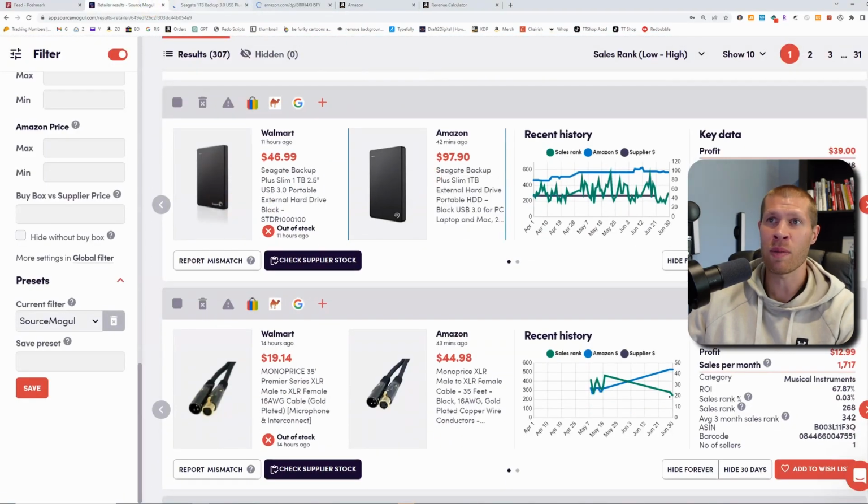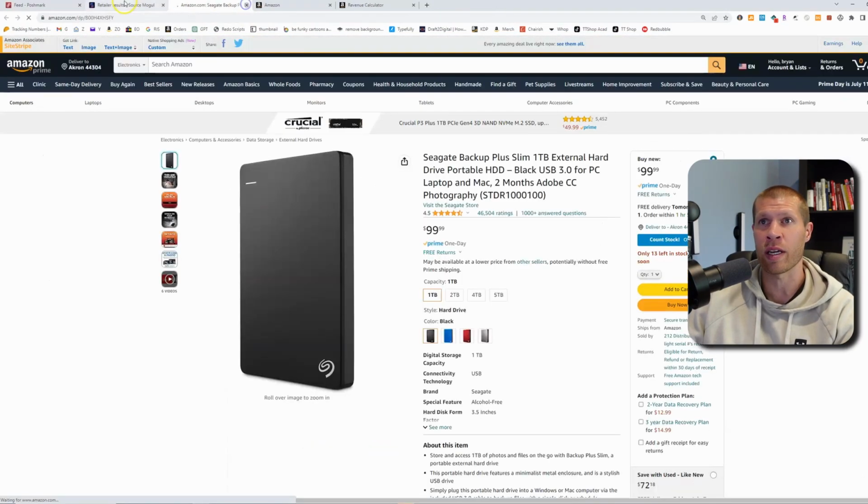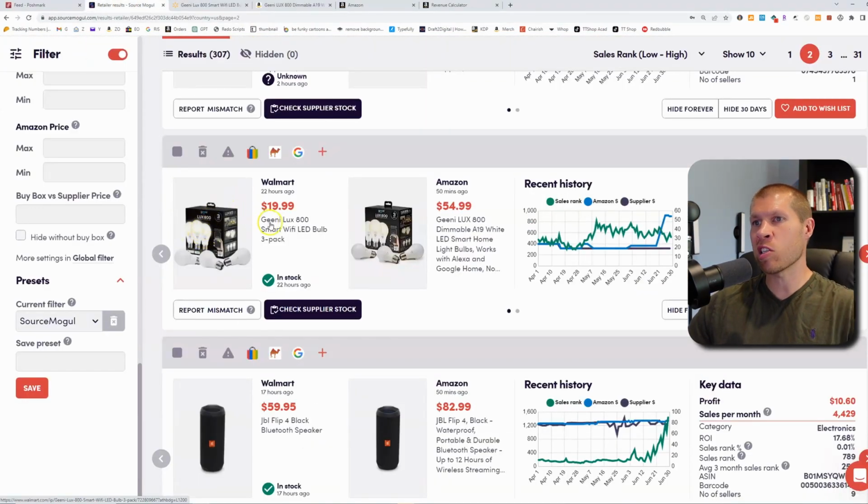And all you really need to make a few $100 is one or two good products, and you can buy a few of them and then make good money. So this one right here is a good one. It's the Genie Lux 800 dimmable 3-pack, selling for $20 on Walmart. It's selling for $55 on Amazon roughly.